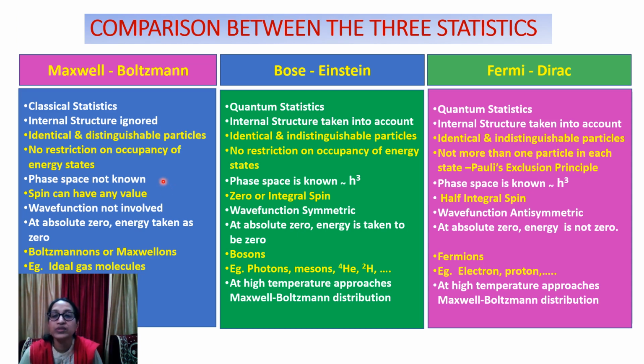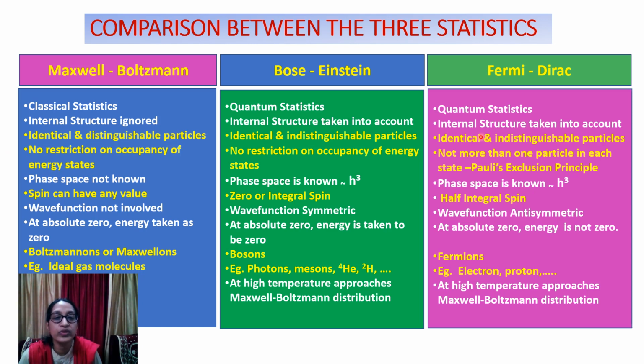Now coming to the comparison between the three statistics: Maxwell-Boltzmann, Bose-Einstein and Fermi-Dirac. Out of this, Maxwell-Boltzmann is classical. These two follow the quantum statistics. Here the internal structure is ignored. Here the internal structure is taken into account. Here the particle is distinguishable.